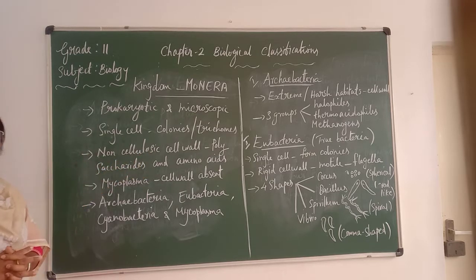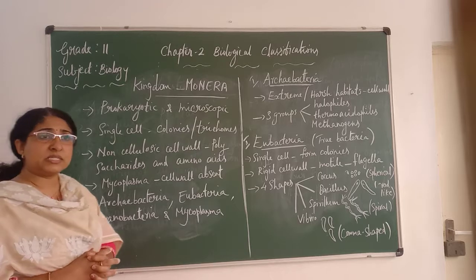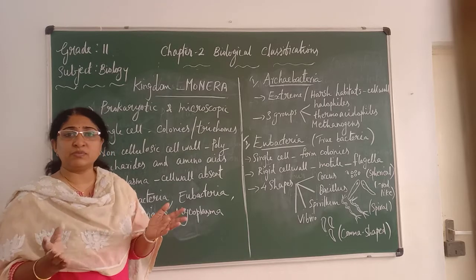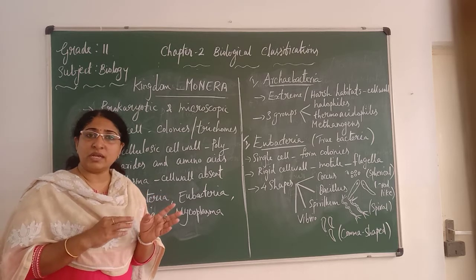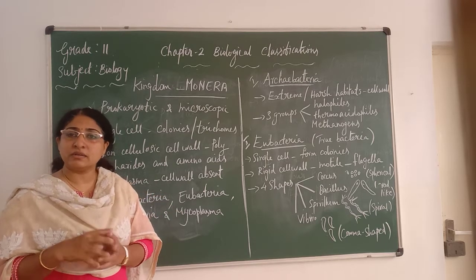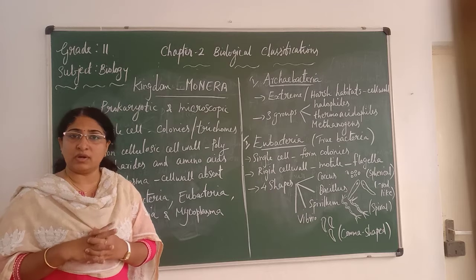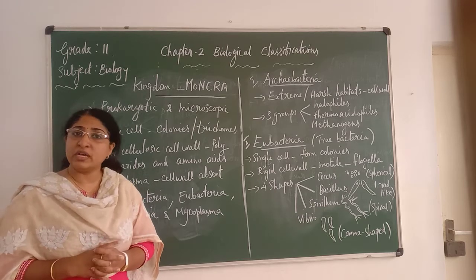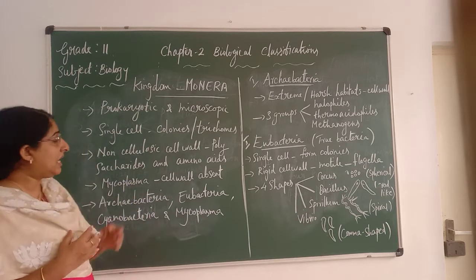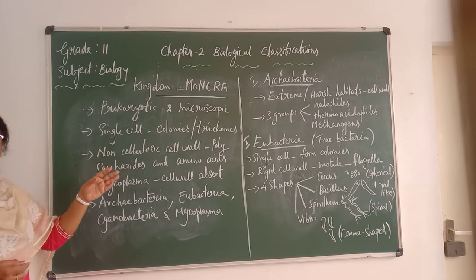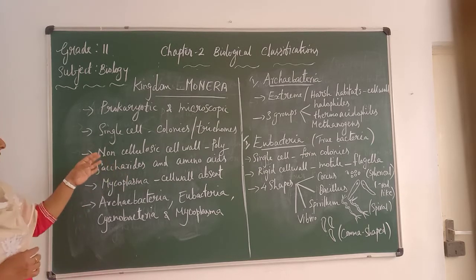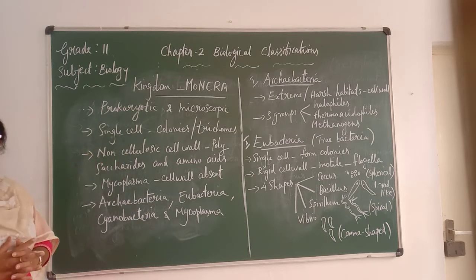The next is the non-cellulosic cell wall. In previous classes you learned the difference between plant and animal cells. Always you say animal cell has no cell wall, but plant cell has a cell wall made up of cellulose. But these Monera organisms have a cell wall that is not made up of cellulose.